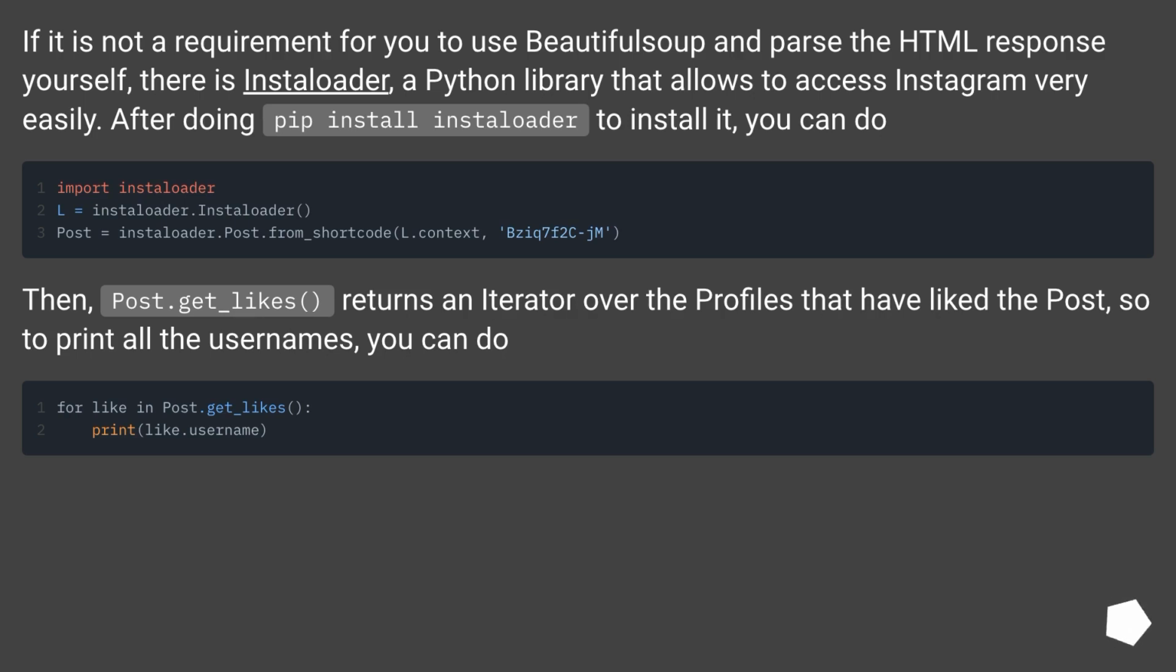If it is not a requirement for you to use Beautiful Soup and parse the HTML response yourself, there is Instaloader, a Python library that allows you to access Instagram very easily. After doing pip install instaloader to install it, you can do.